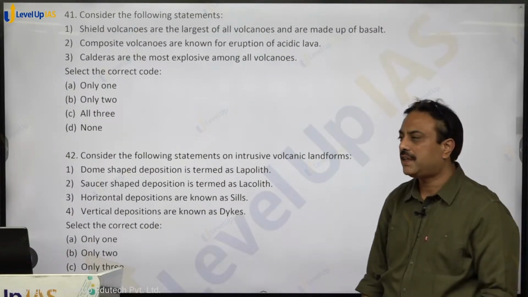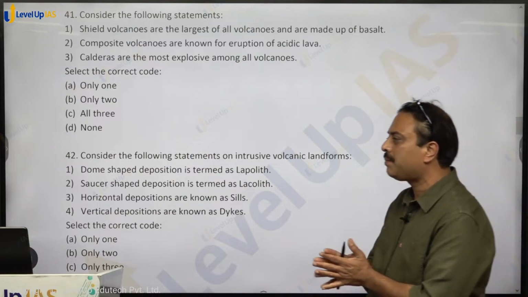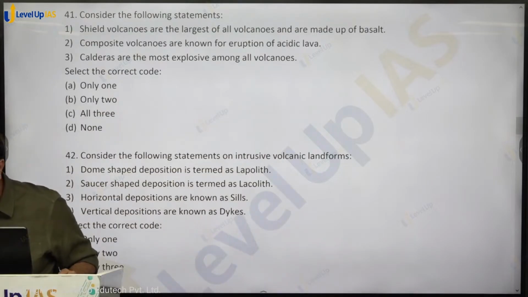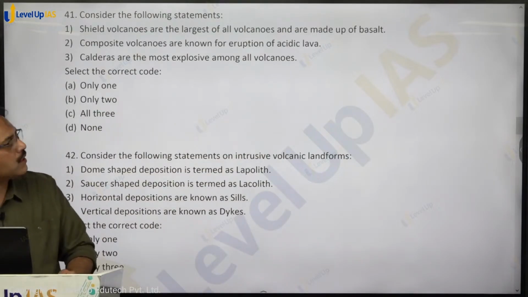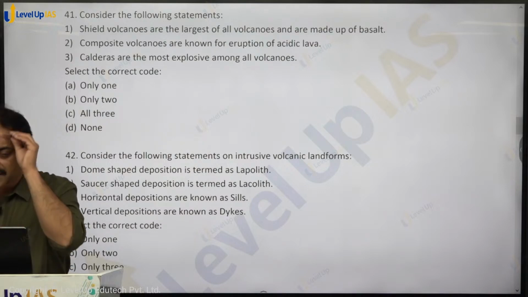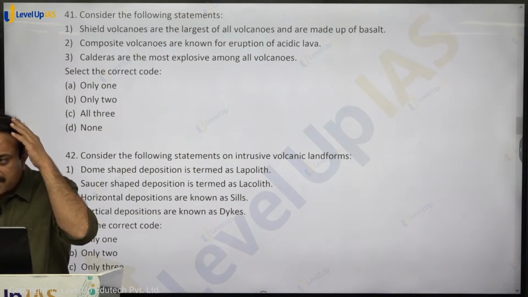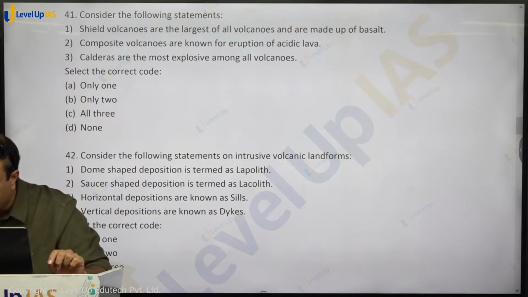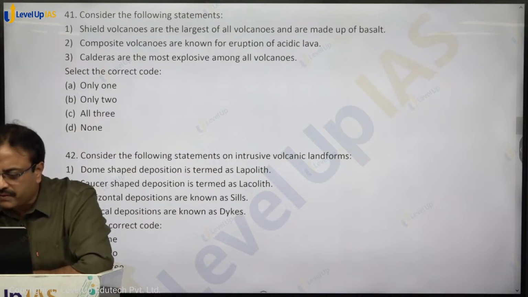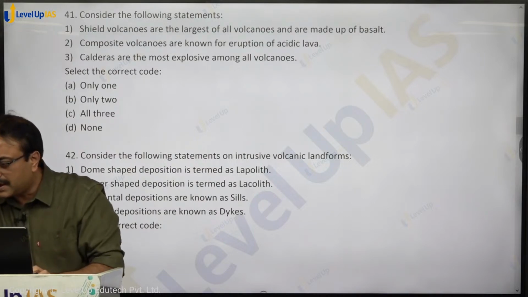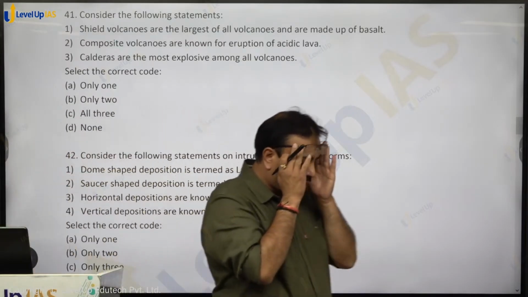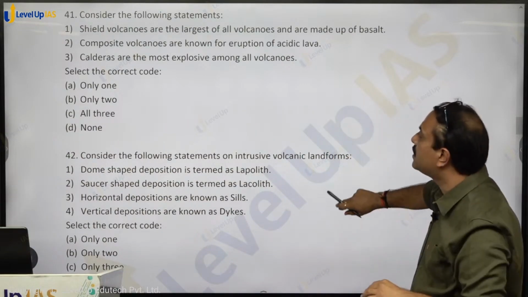Consider the following statements. Shield volcanoes are the largest of all volcanoes and are made up of basalt. Shield volcanoes are the largest volcanoes, yes or no? Composite volcanoes are known for eruption of acidic lava. Yes? Acidic lava, thick lava, composite lava. Composite volcano will be having eruption of acidic lava. It is a correct one. And the next statement. Calderas are the most explosive among all volcanoes. So calderas are the most explosive. This is also correct. So all 3 statements hold true, and so option C, C for cat, should be the right answer.